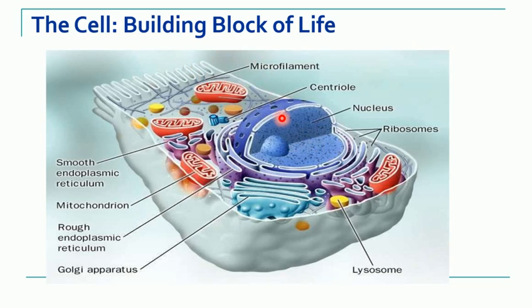Like in our body, we have organs which function for the sustenance of our body. Similarly, in the cell, they have smaller structures which are called organelles. So the cell has endoplasmic reticulum, mitochondria, Golgi body, lysosome, ribosomes. The central part is the presence of the nucleus, centrioles, and many other organelles which are performing different functions in the cell.